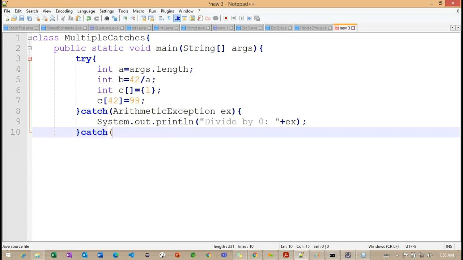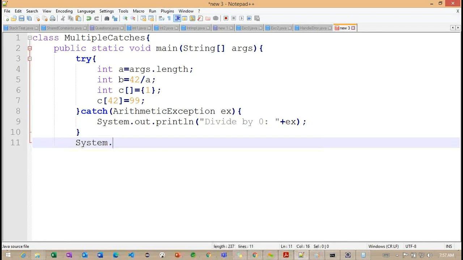Okay, and here one more catch block I'm defining. So without defining this particular catch block, first we need to understand, other than this arithmetic exception, which exception we are going to get.